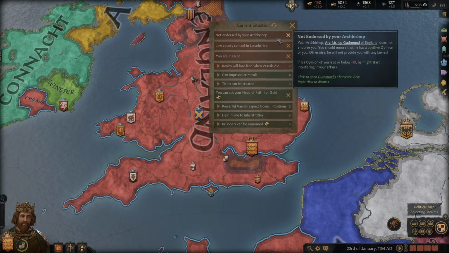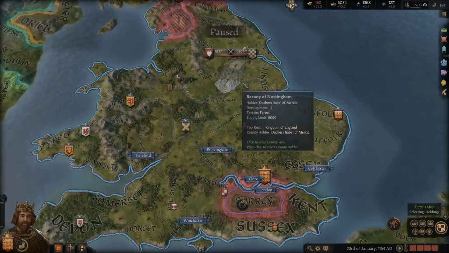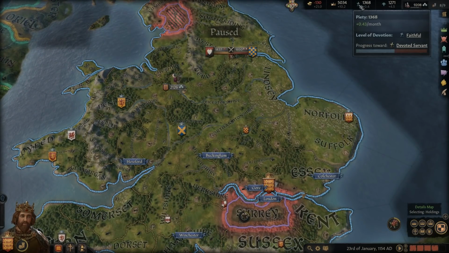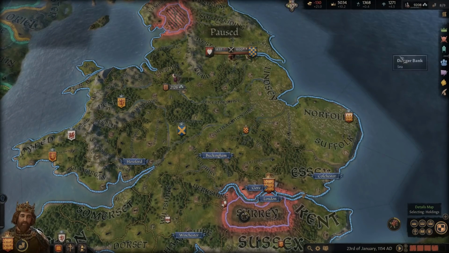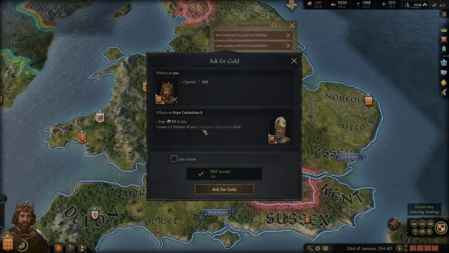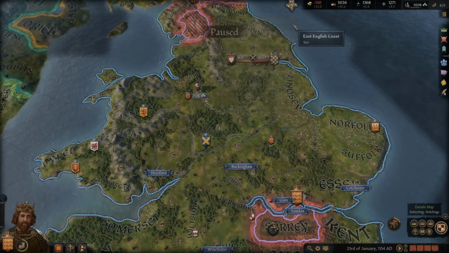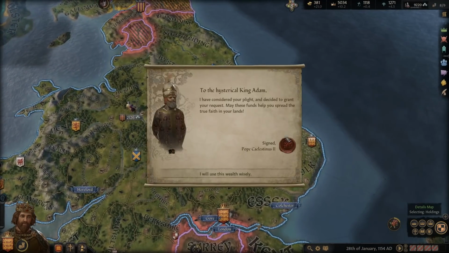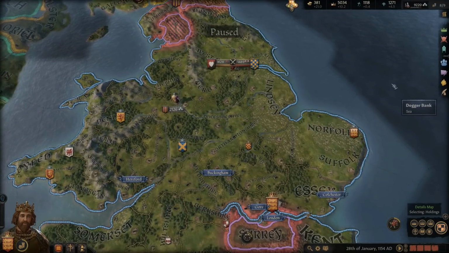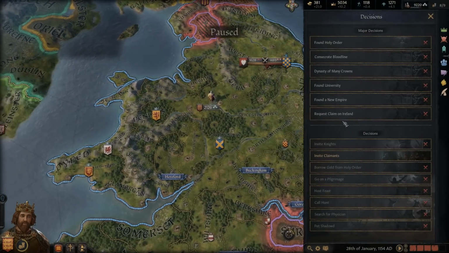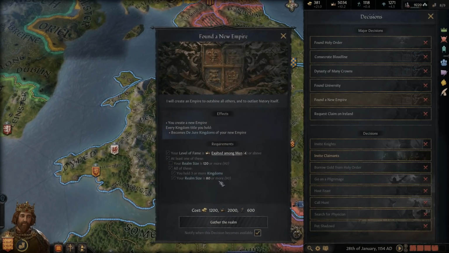We can now ask the Pope for more money, and we will do that. Yeah, because we need the money. So I think that would be the best way to fix our issue here. So yeah, let's go ahead and ask him for money, and hopefully it's not too much piety. 250, so plenty. We have plenty. And so that'll get us closer to, what is it, like 1,000 gold that we need right now? Yeah, we just got 511 from him. Gets us out of the negative at the very least. And so now we need 819 more gold, and then we have everything else we need. We have the 600 piety, the 2,000 prestige, and so we just need 1,200 gold.